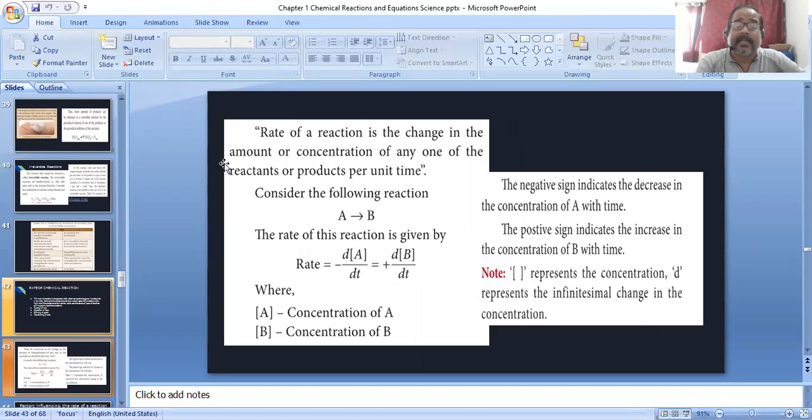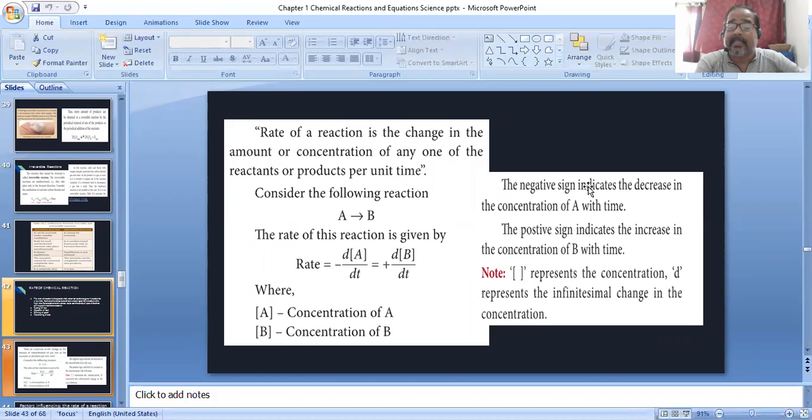The rate of reaction is the change in the concentration of any one of the reactants or products per unit time. Suppose a reaction where A is converted to B. The rate of reaction is given by rate equals minus d[A] by dt, where d means a small change in the reactant and t means time, and d[B] by dt for the product. A converts to product B. Here the brackets mean concentration of A and concentration of B.